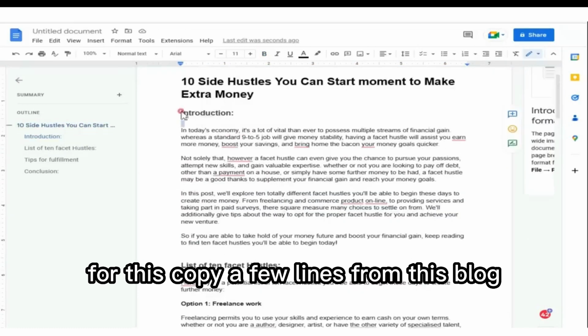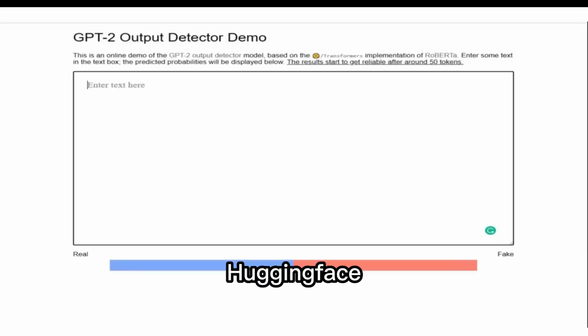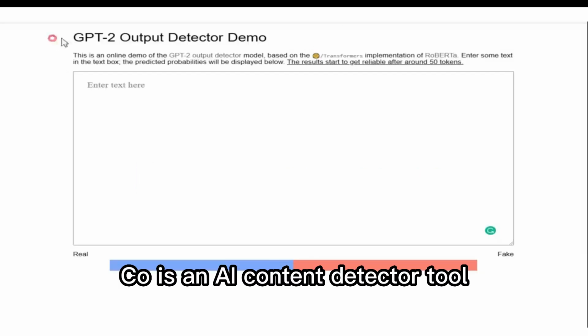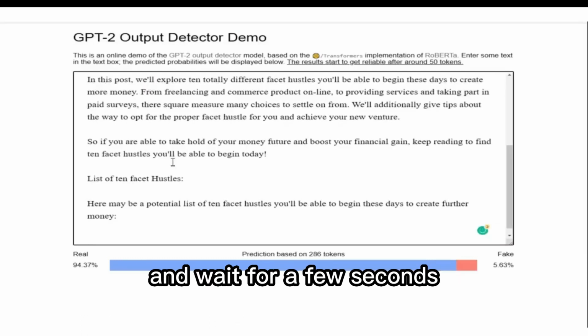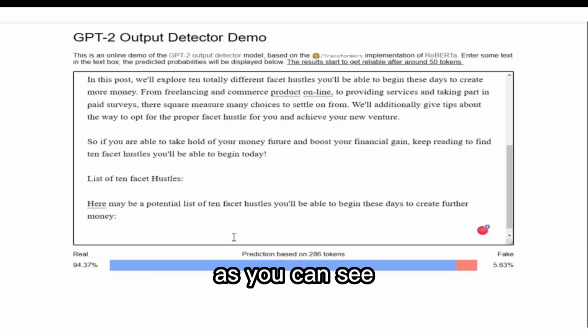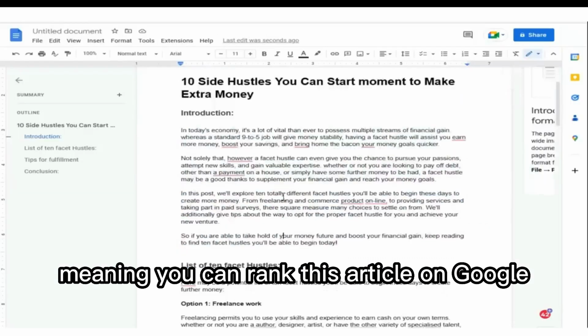For this, copy a few lines from this blog and head over to Hugging Face Co. Hugging Face Co. is an AI content detector tool. So just paste the content right here and wait for a few seconds. As you can see, this article is around 94% real, meaning you can rank this article on Google.